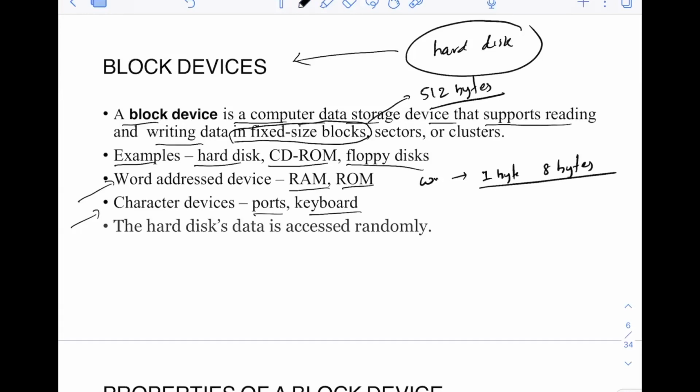Also, hard disk data is accessed randomly. Now, this is very, very important. In character devices, the data is not accessed randomly. In a character device, the data is ordered by sequence. So when you type WOLF on your keyboard, your operating system will read first W, then O, then L, then F, right? In sequence, it will read.